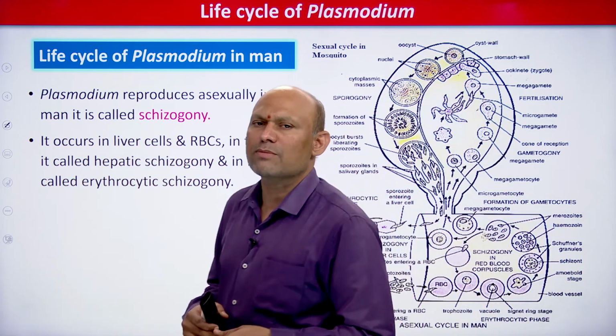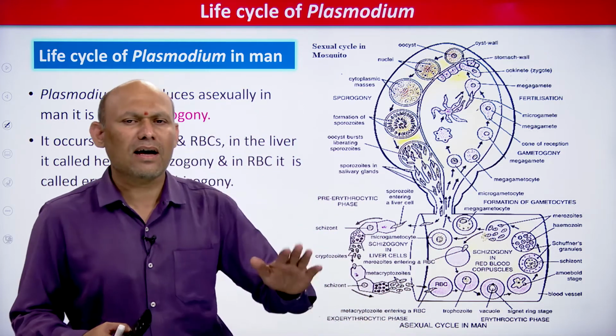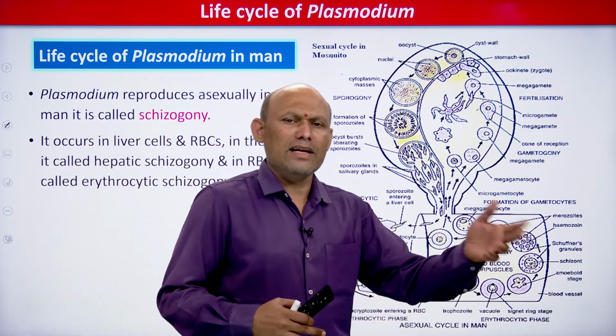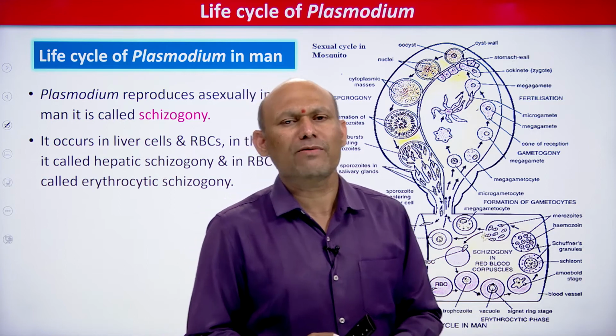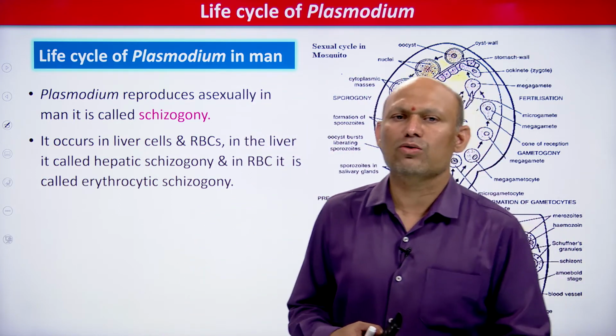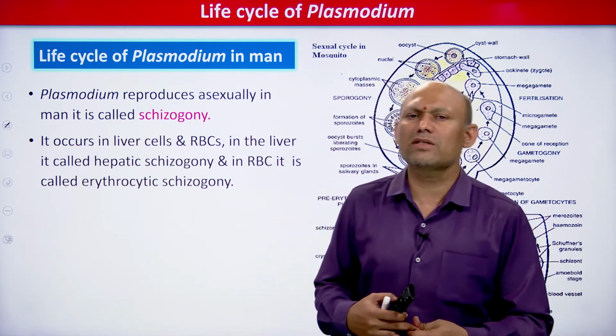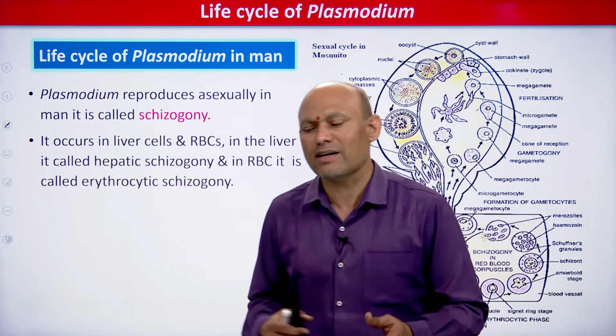The vertebrate host of Plasmodium vivax is the human being, or you can call it the secondary host, and the invertebrate host of Plasmodium vivax is what? Female Anopheles mosquito, students. So the female Anopheles mosquito is the primary host or definitive host.